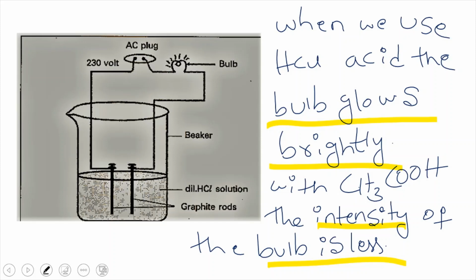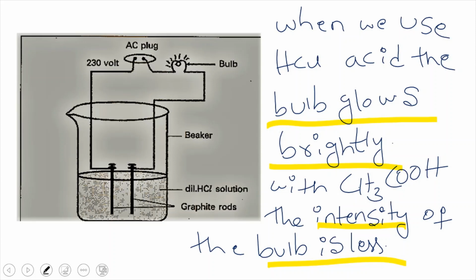What is the reason? If you use hydrochloric acid, the brightness of the bulb is more, and if you use acetic acid, the brightness of the bulb is less. The reason is hydrochloric acid is a strong acid. By this activity we concluded that hydrochloric acid is a strong acid and acetic acid is a weak acid. What do you mean by a strong acid and weak acid?